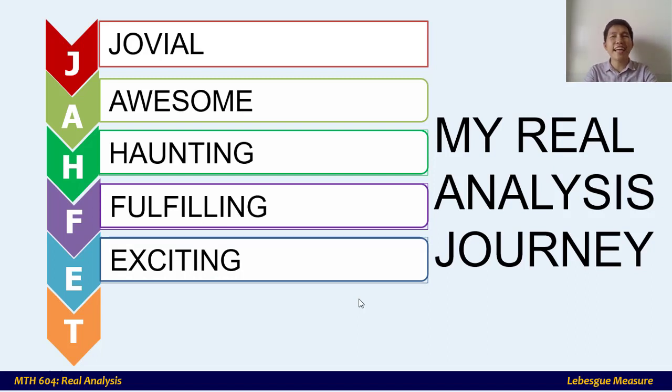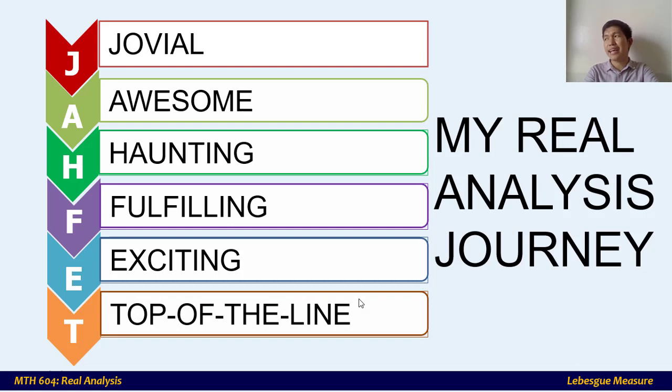It excites you, interests you, and intrigues you to learn more. And lastly, top of the line. Although this is the last of my major courses in my PhD, the experience is top of the line, excellent, stellar. Why? Because I delved into another world of real analysis which I haven't explored before, and it's fulfilling on my side.